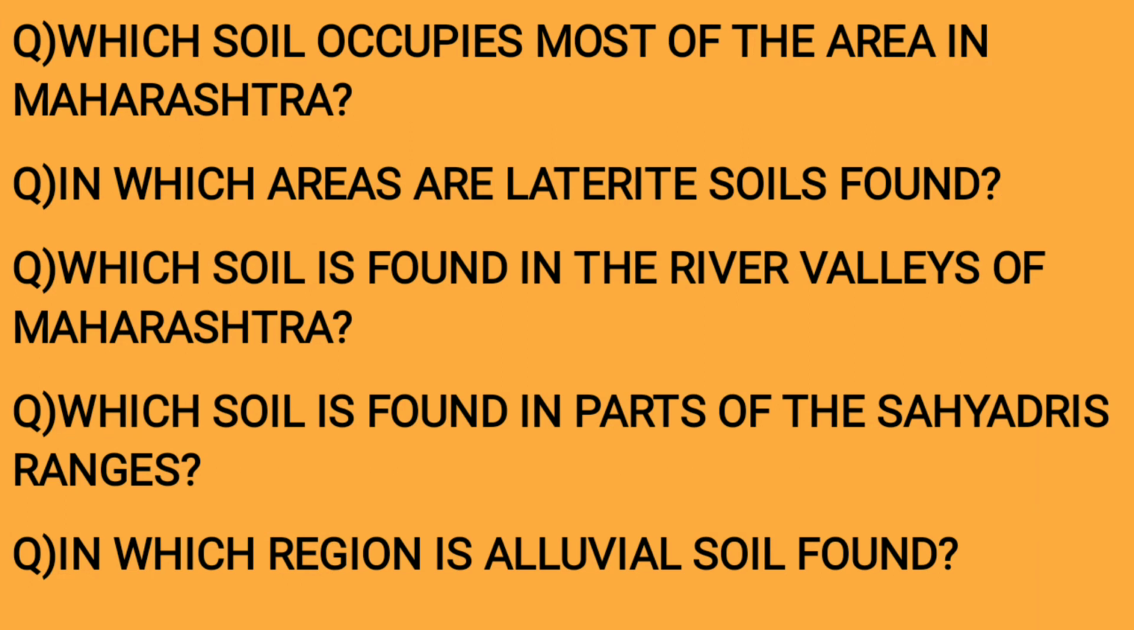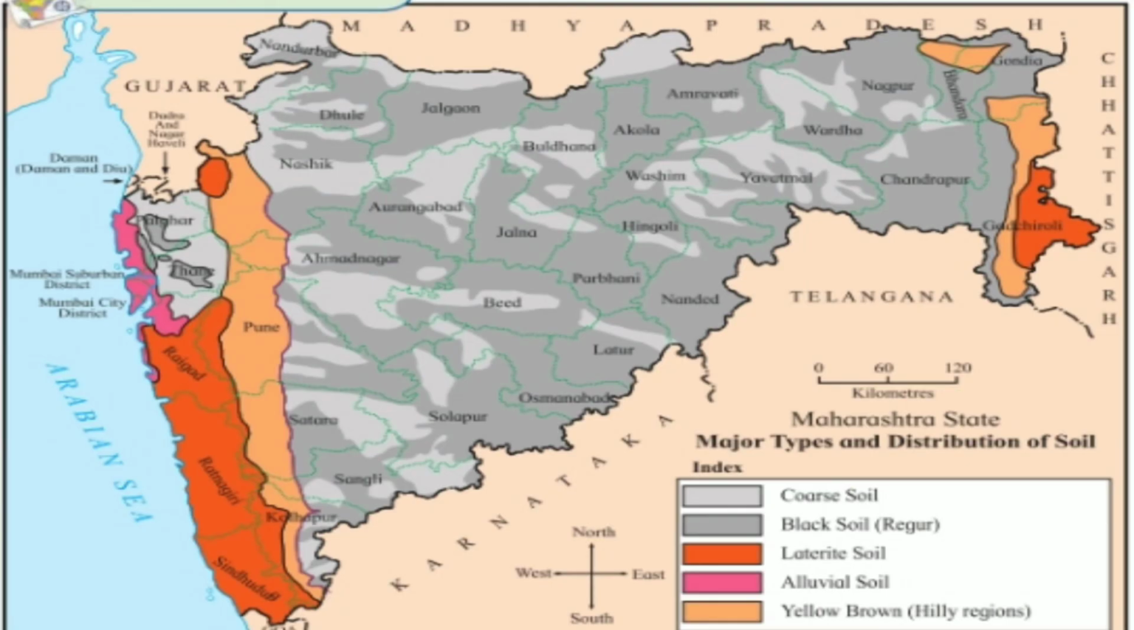Then, which soil is found in parts of the Sahyadri ranges? So let's check where the Sahyadri ranges are. Now can you see Gujarat? Okay, Gujarat is another state. Between Gujarat and Nasik, the Sahyadri ranges are near Nasik. So which soil is found in the Sahyadri ranges over there? Can you guess which soil is there? So we can say it is a bit of a mixture of the coarse soil, and a little bit of the yellow brown soil also, because it is a hilly area.